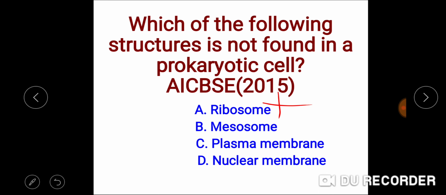Mesosomes होते हैं, they are the enfoldings of the plasma membrane of the bacterial cell. This is not the right answer. Plasma membrane is also present in the prokaryotic cell. Again, it is the nuclear membrane which is not present in the prokaryotic cell. So this is the right answer.